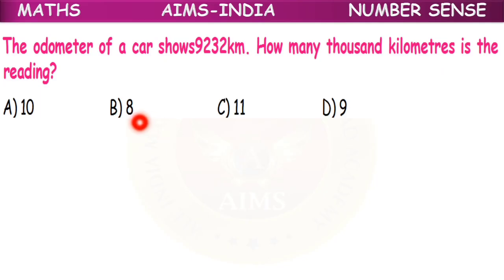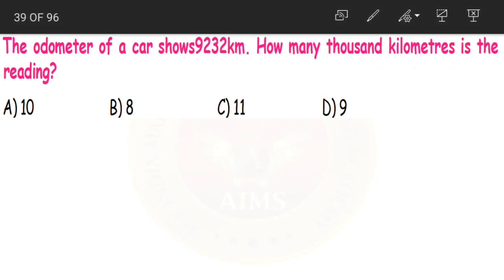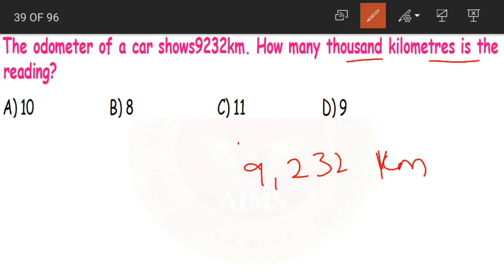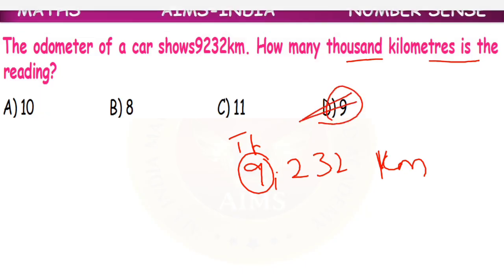Next question. The odometer of a car shows 9232 kilometers. How many thousand kilometers is the reading? Now they are asking how many thousand kilometers is the reading. How many thousands, children? 9,000s. Yes, so option D, 9,000, is our correct answer.